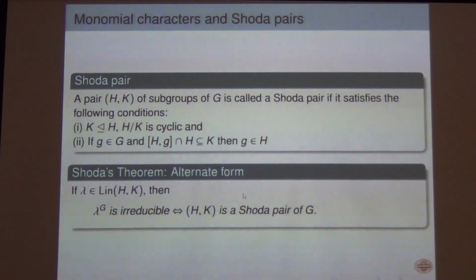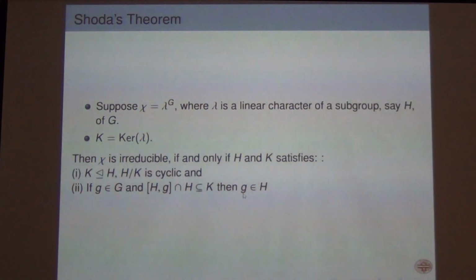For every linear lambda. For every linear lambda: if H and K satisfy these two properties, then the induced character is irreducible. So for every multiplicative character, linear is what you are calling this. Degree one character, homomorphism to C star. Yeah.